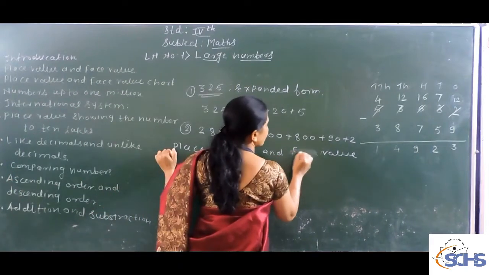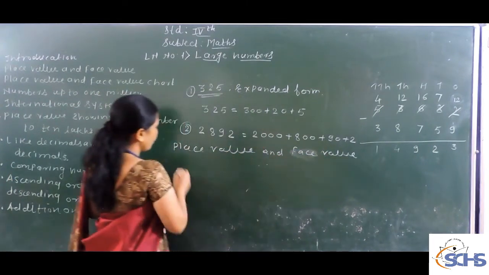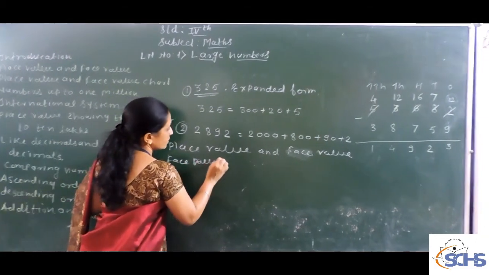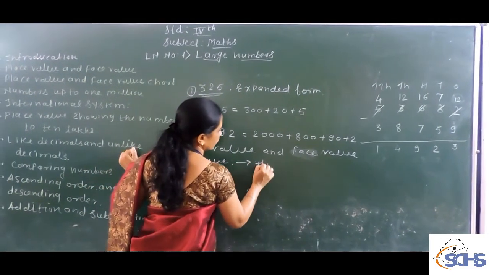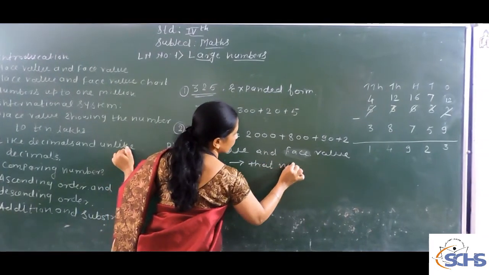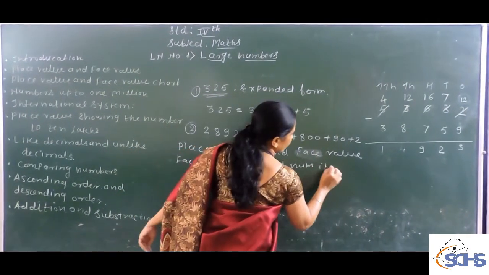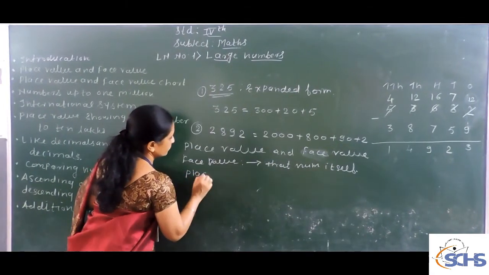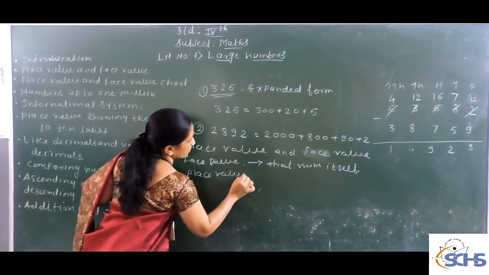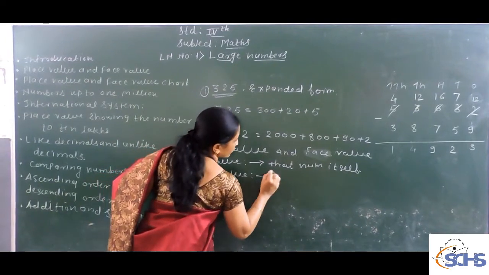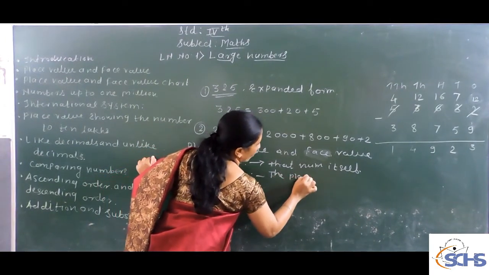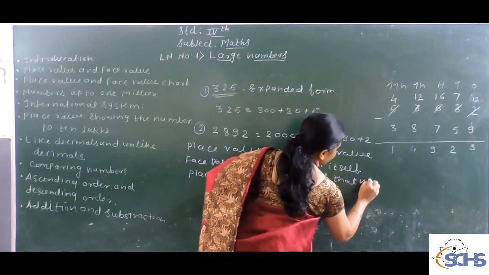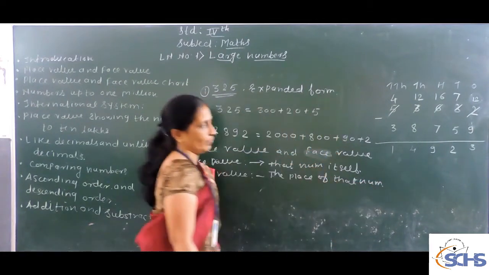Face value means that number itself. And place value means the place of that number. The place of that number is called the place value.